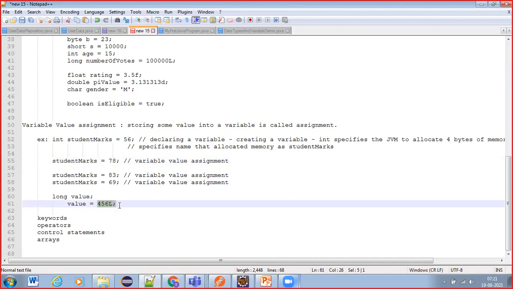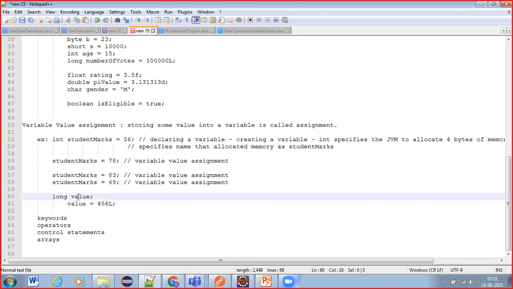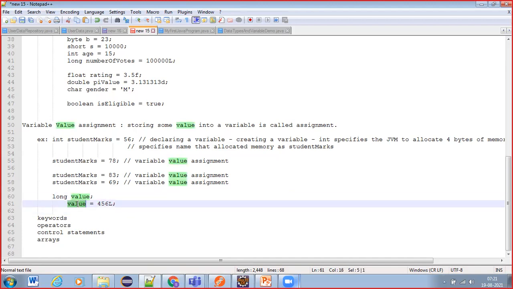So here we have created a variable and we are giving some initial value to that variable, storing it into the variable memory location which is identified by value. So in this case it is called variable initialization.